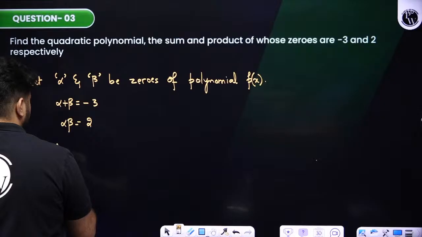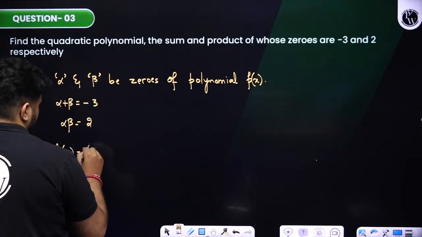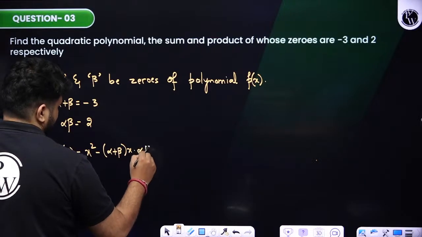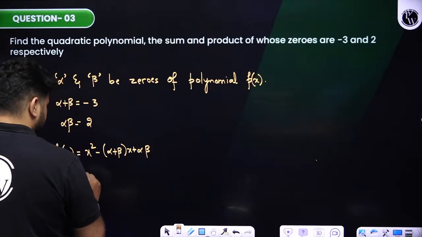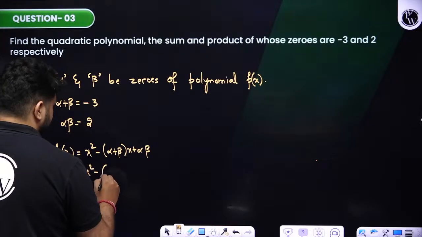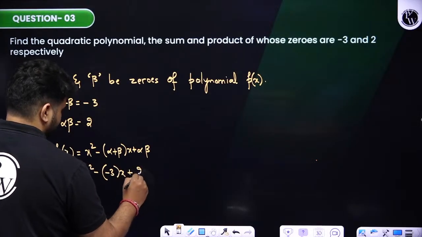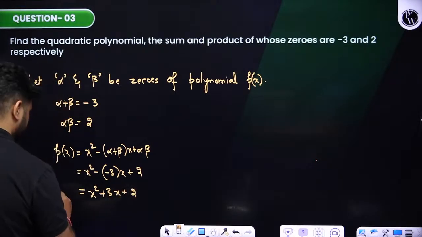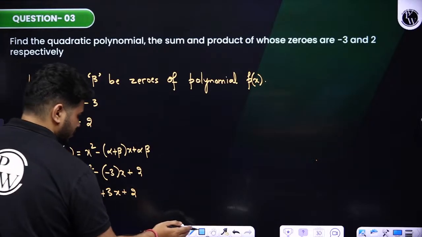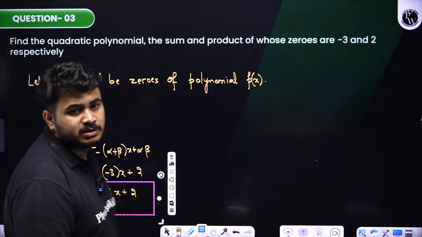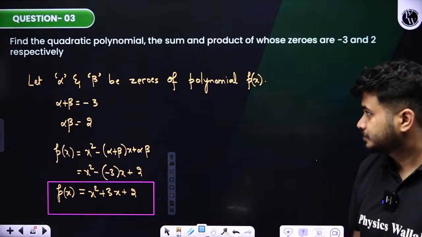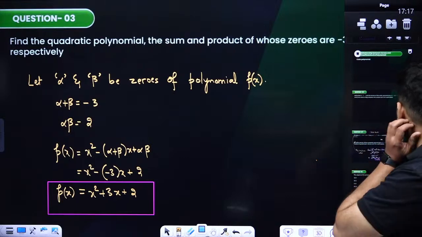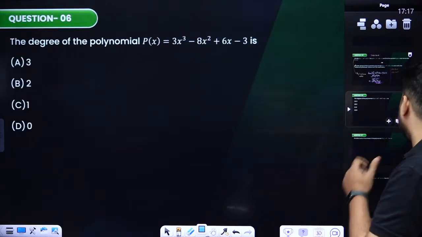Clear? Then p of x will be equals to what, students? We have x square minus alpha plus beta x plus alpha beta. Sorry, plus alpha beta. So which will be nothing but x square minus of minus 3x plus 2. So which will be nothing but x square plus 3x plus 2. So this is the required polynomial. Yes or no? Say it fast. This is the required polynomial. Fine. So this is how the relationship is useful for us. Fine. So next let us move on to one MCQ problem over here.